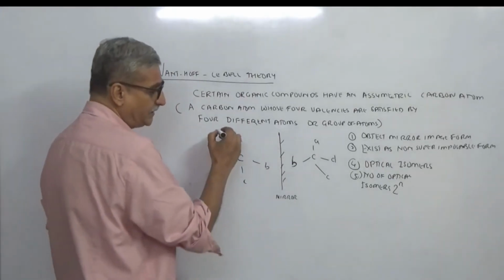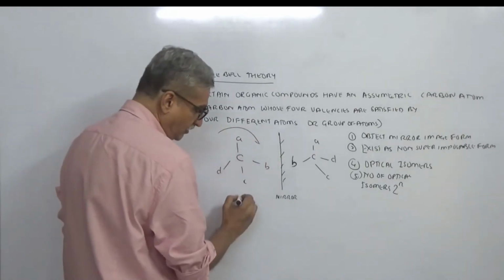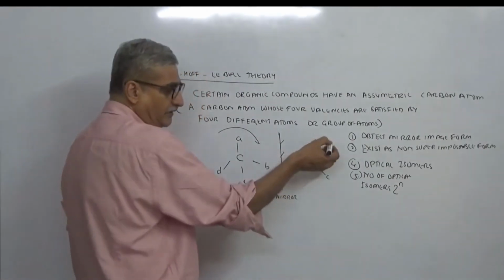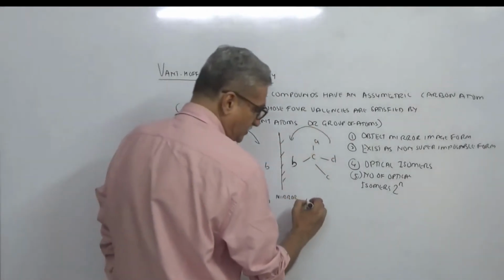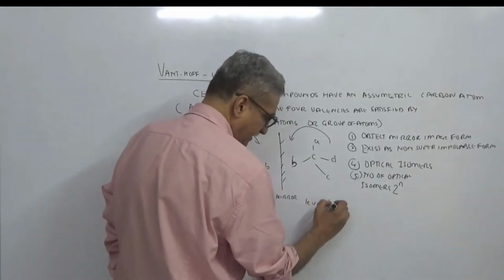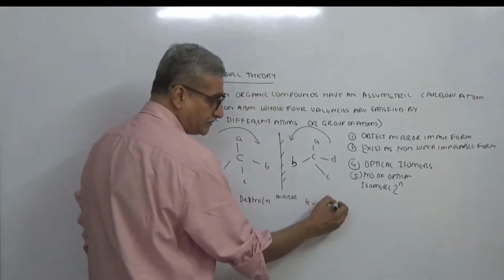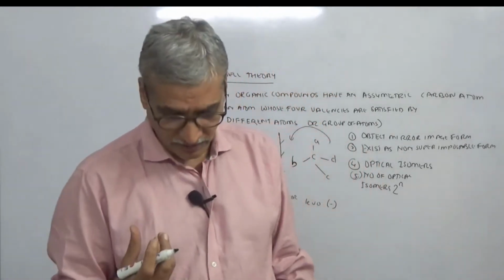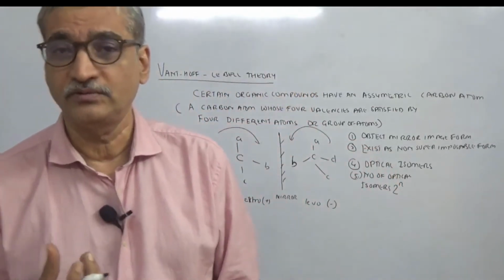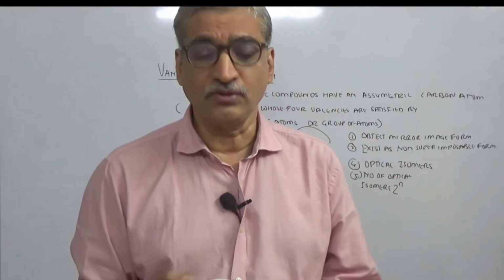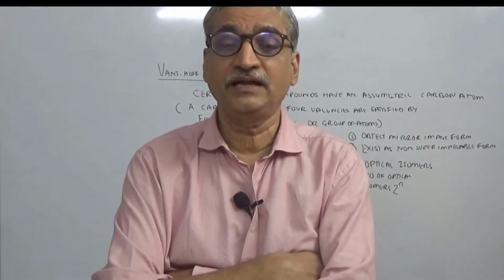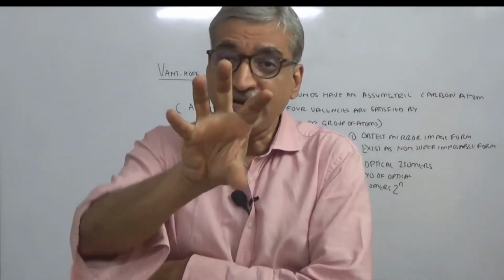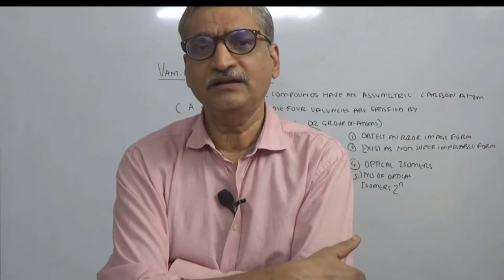The one which rotated clockwise was called dextro or plus, and the one which rotated anti-clockwise was called levo or minus. Now remember one thing: just by looking at the molecule, you cannot decide which will be dextro and which will be levo. That can only be understood by putting the molecule in a machine called a polarimeter and actually studying the optical rotation.